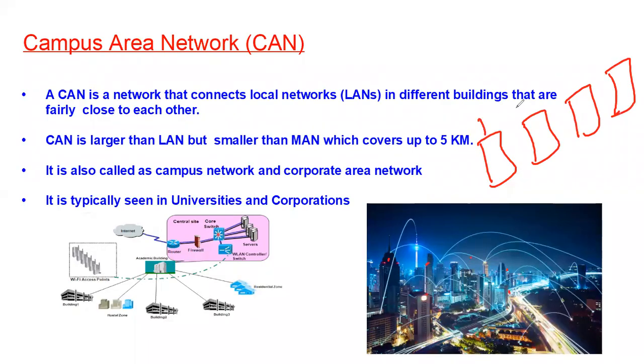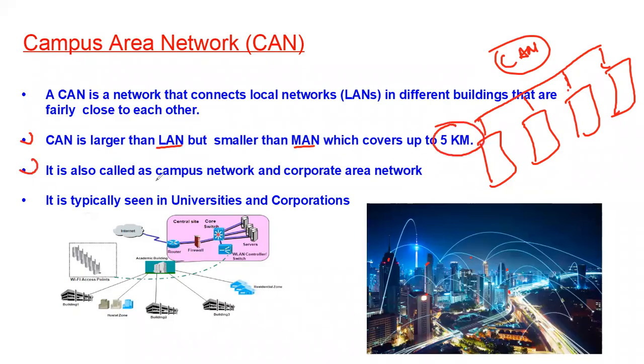If you connect the LANs of these buildings with each other, it forms the campus area network. Campus area network or CAN is larger than LAN, but smaller than WAN, and covers an area up to 5 kilometers. It is also known as campus network or corporate area network. It is typically seen in universities and corporations.